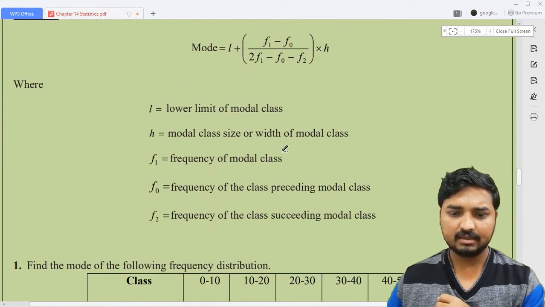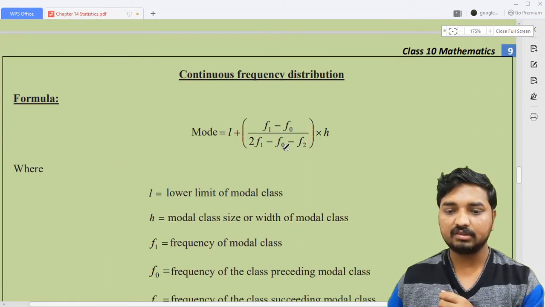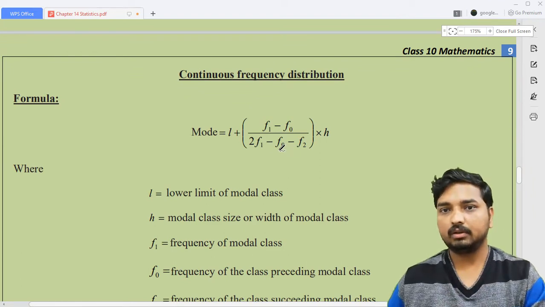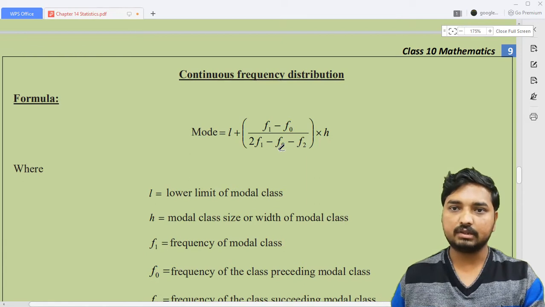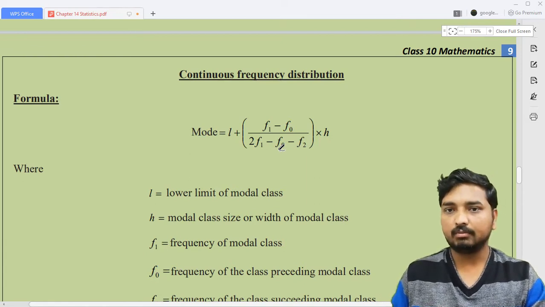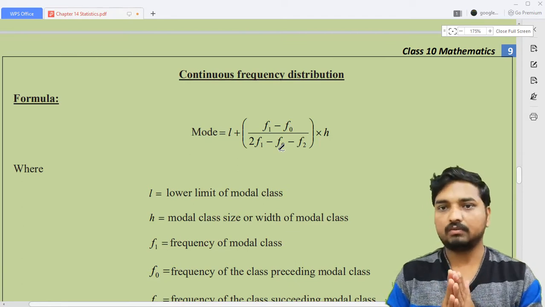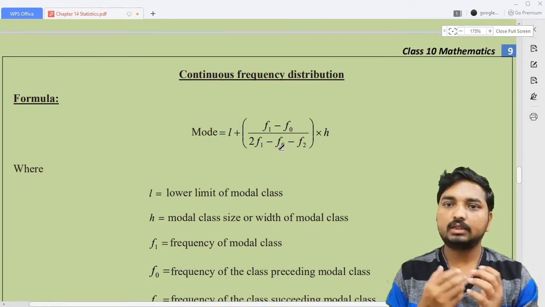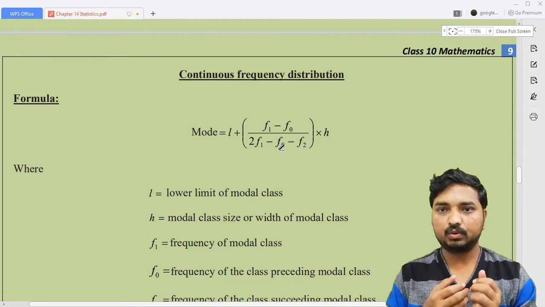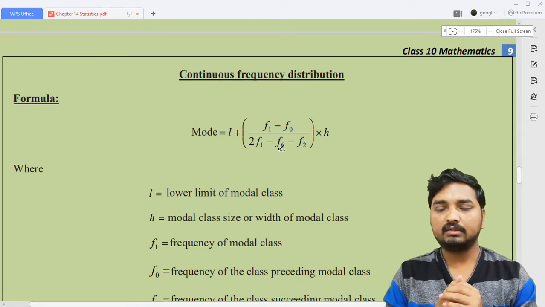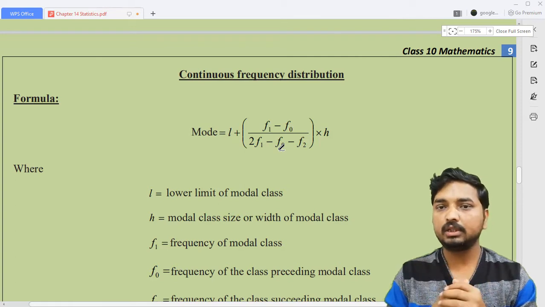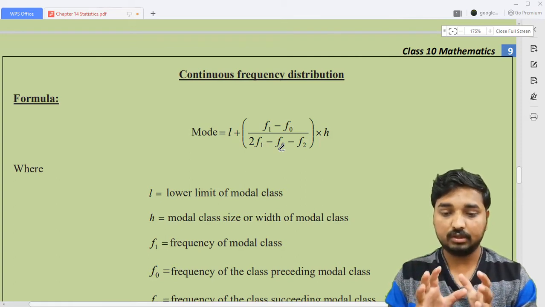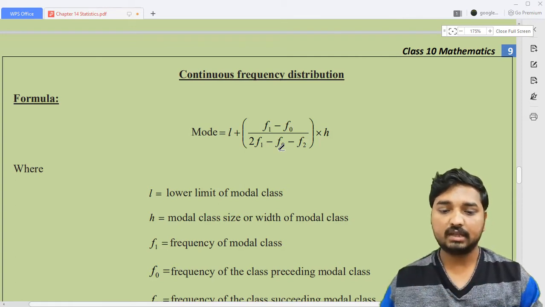But the next thing is continuous frequency distribution. Here it is the formula, which I gave in the first class of the statistics introduction. You just need to remember the formula first, and later I'm going to explain the terms, and when I move on to the problem you can understand more about the terms of the formula. So look at the formula.